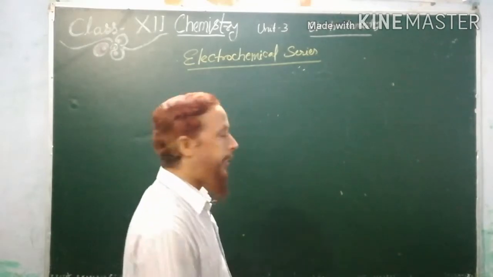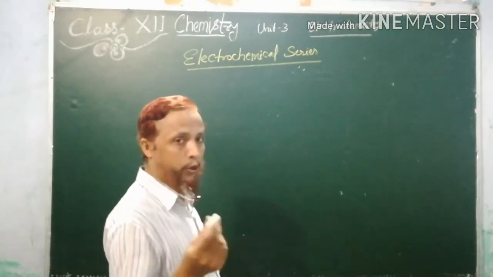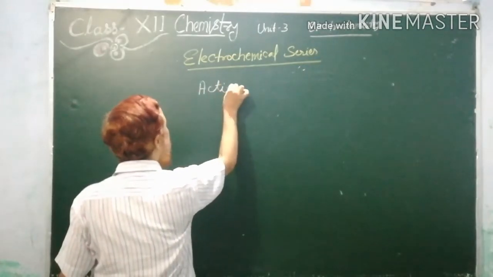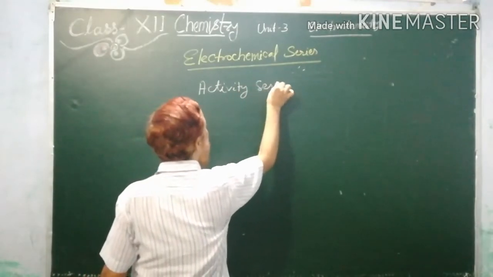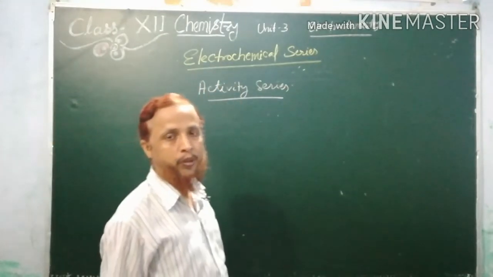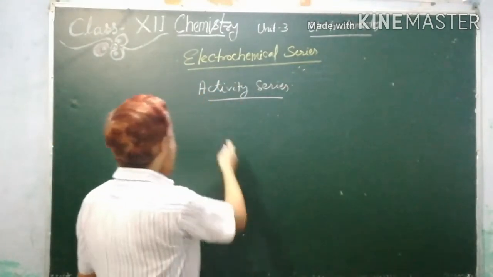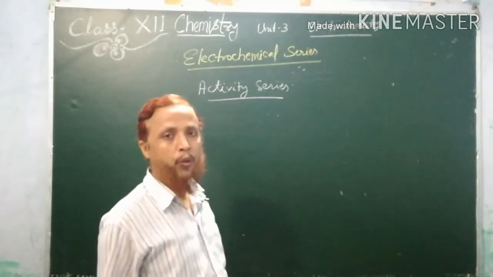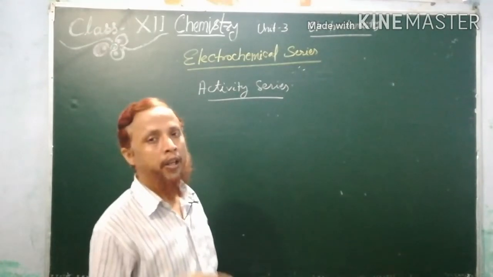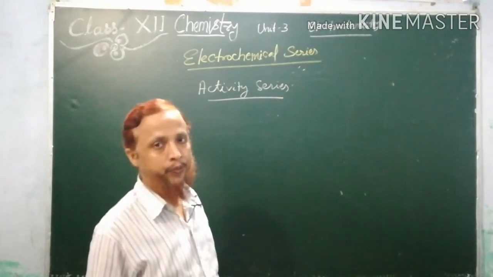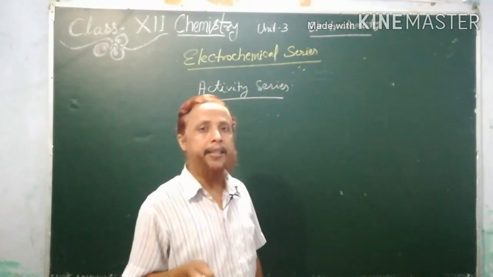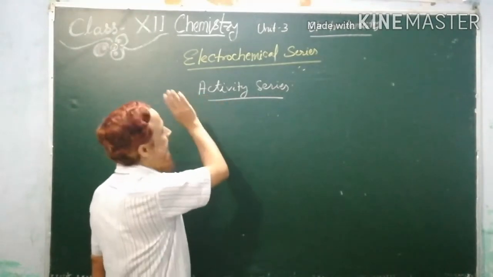Before I go into detail about the electrochemical series, I want to remind you there is another similar term we use, activity series. So what is the difference between electrochemical series and activity series? Whenever activity series was introduced, only metals were arranged in decreasing order of their reactivity. So a series of metals arranged in decreasing order of their reactivity is called activity series.